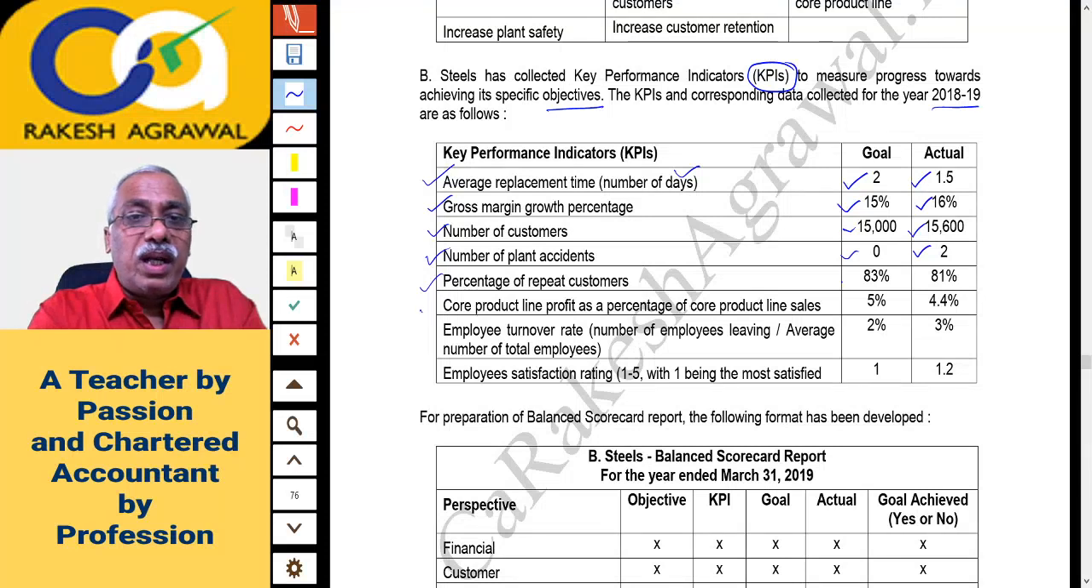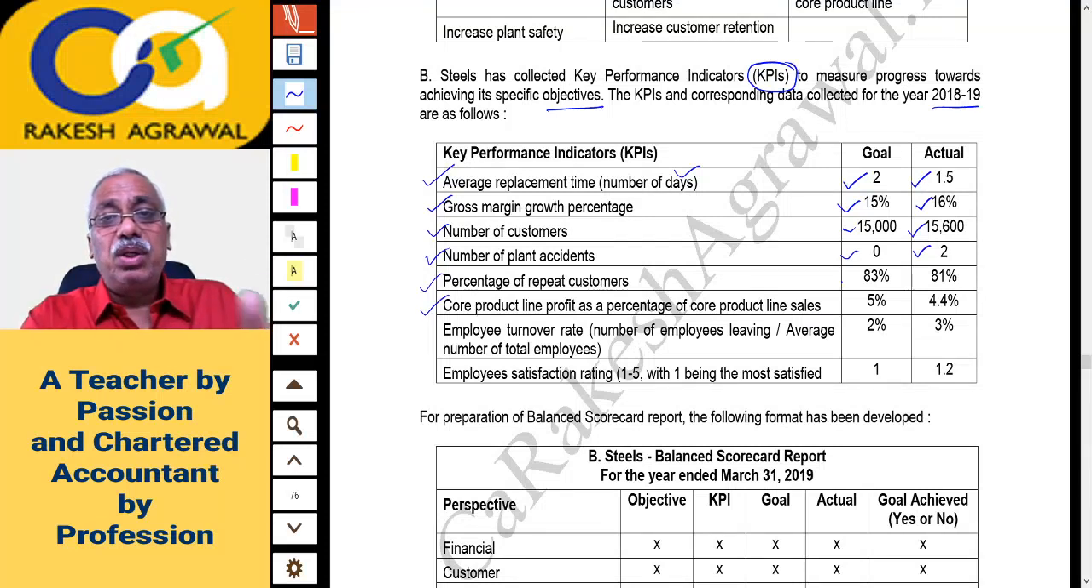Then core product line profit as a percentage of core product line sales. So profit as a percentage of sales. Goal was 5%, but actual is 4.4, so it is lower, so not good. Employee turnover rate means turnover ratio, number of employees leaving divided by average number of employees. We used to call it labor turnover ratio. Turnover ratio, lower is better.